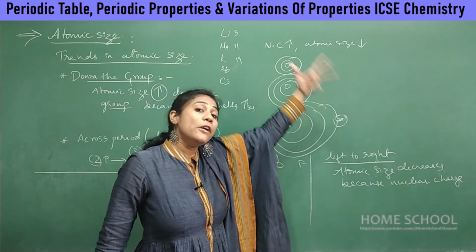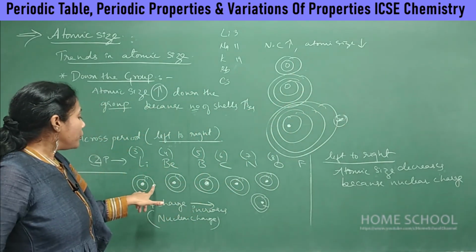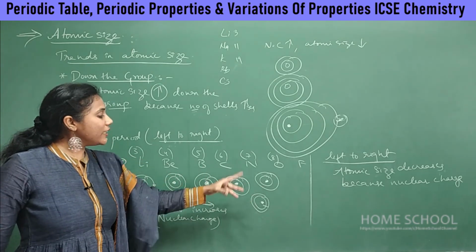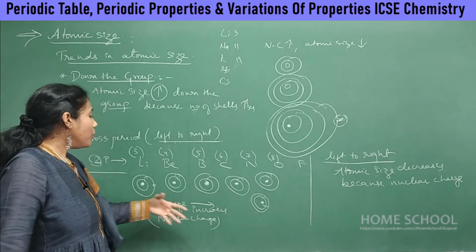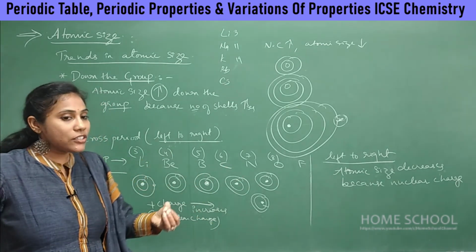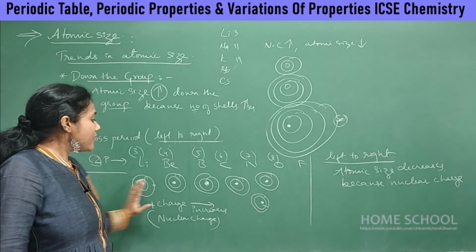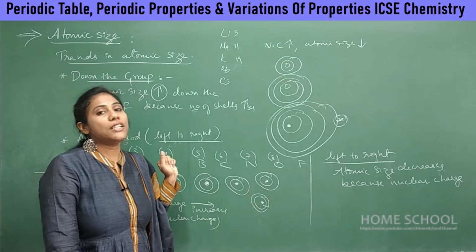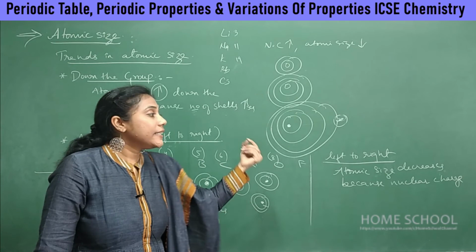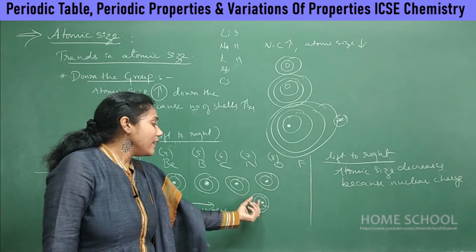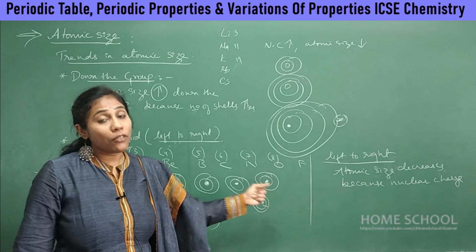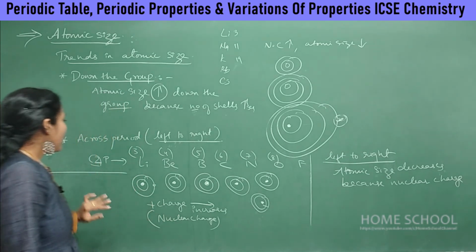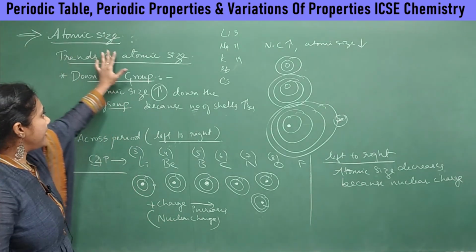That predominated more than nuclear charge. But here, the last electrons are present in the same shell. So every element has the outermost shell as the second shell, right? So definitely here the nuclear charge is more predominant. So as nuclear charge increases, the outermost shell is being pulled towards the nucleus. So that leads to the decrease of atomic size. That is, the distance between the nucleus and the last shell will be decreased compared to what is expected, right? So that is all about the trends in atomic size.